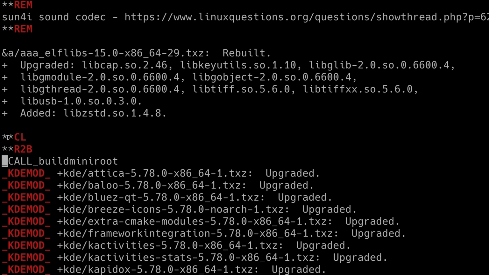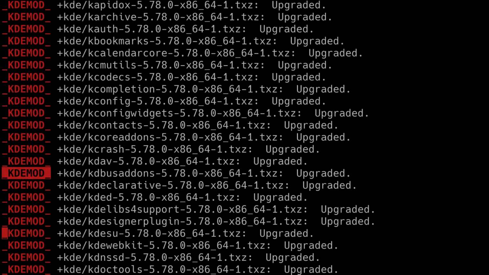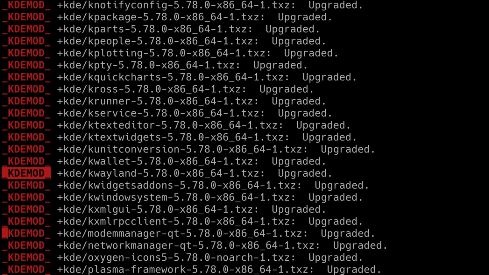At the top of here, you've got an instruction to that tool to call the mini root build script once everything builds. Rather, I should say once everything builds successfully. And then everything that was KDE has been marked as a KDE module, and it will be skipped by R2B, and it'll be handled by the R2B callout function. So there's a separate script that builds KDE. That's because the logic of building KDE is more complicated than I wanted in the main R2B script.